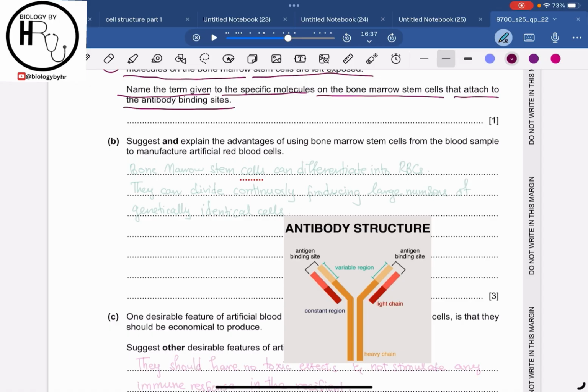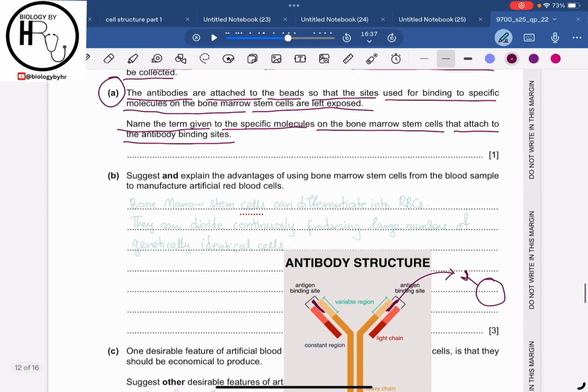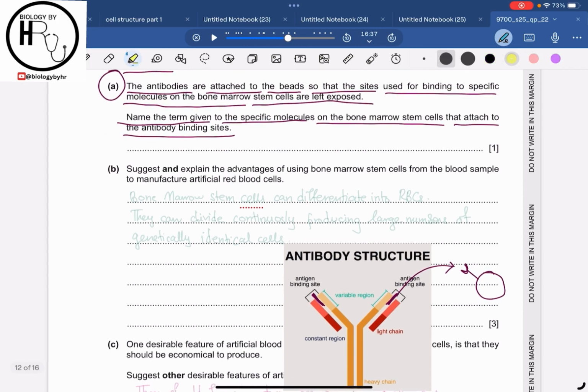If this is the structure of the antibody, these are the antigen binding sites. For example, if this is a bone marrow stem cell and these are the antigens on it, these antigens are going to bind with the antibody at the antigen binding sites. So they are asking for the term given to the specific molecules on the bone marrow stem cells that attach to the antibody binding sites.